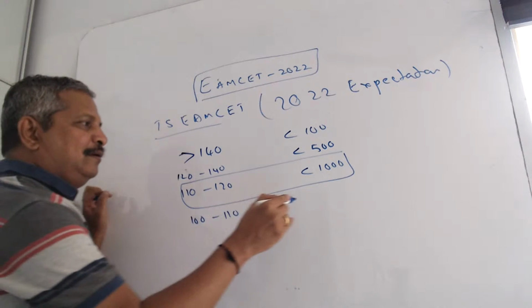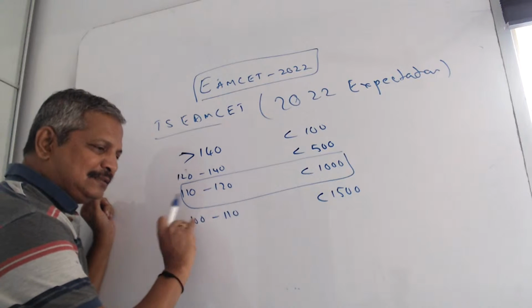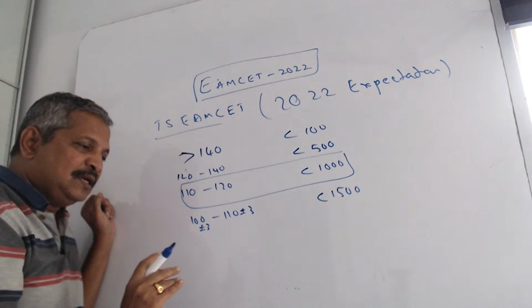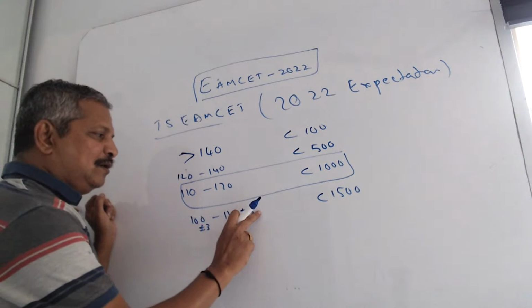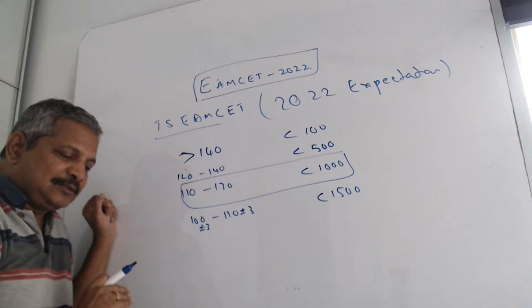Next point, 100 to 110, it is below 1500. Again, I am telling, plus or minus 3 or 4 marks you have to keep. Easiest 113, hardest 97, like that. So, next point is